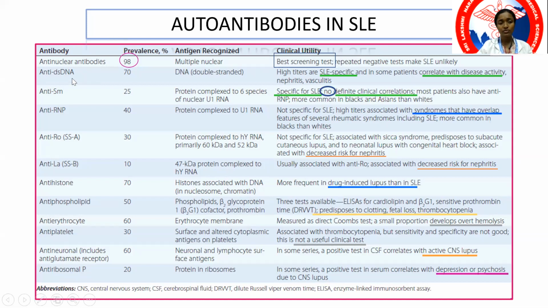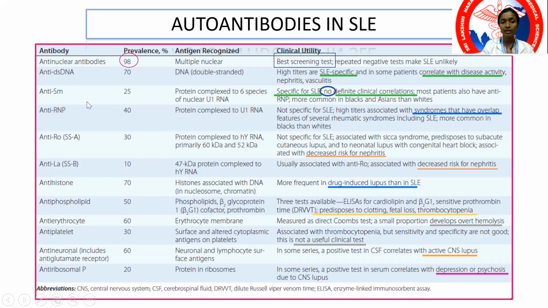Then you have highly specific antibodies, that is anti-dsDNA and anti-Smith antibody. To finalize or to make your diagnosis more accurate, this is done. So once ANA becomes positive, you also do the other panel of antibodies. This is together known as extractable nuclear antigens, the ENA blot, under which we have various antibodies. Anti-dsDNA and anti-Smith antibodies are specific for SLE, and they can correlate with the disease activity. So the higher the titer, the more severe the disease.